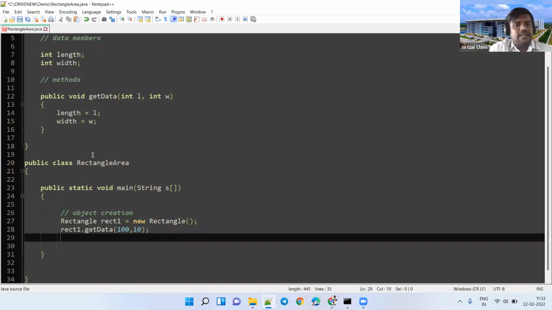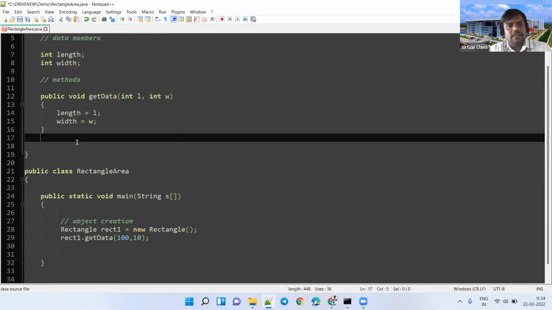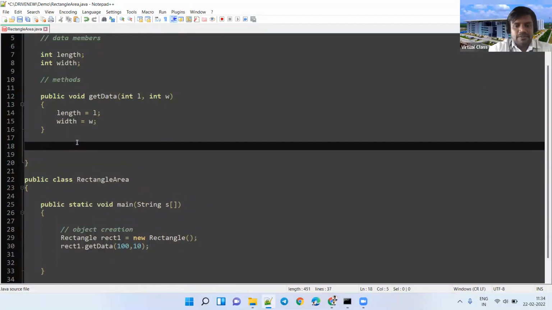Okay, we will now check whether the length and width take 100 and 10 in this scenario. We will check by calling one more method. I want to define one more method: public void, which just displays the values of those data members. I want to name it something meaningful, like display data or print data.